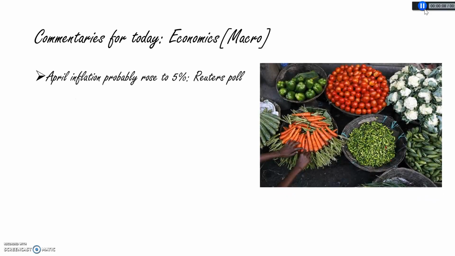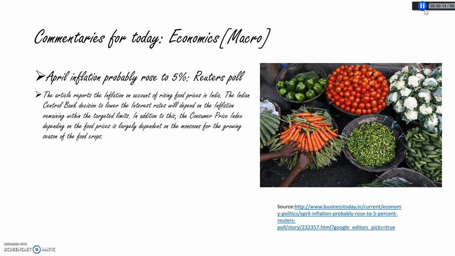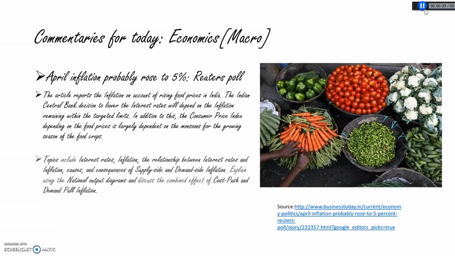April inflation probably rose up 5%, Reuters poll. The article reports the inflation on account of rising food prices in India. The Indian Central Bank decision to lower the interest rates will depend on the inflation remaining within the targeted limits. In addition to this, the consumer price index, depending on the food prices, is largely dependent on the monsoons for the growing season of food crops.